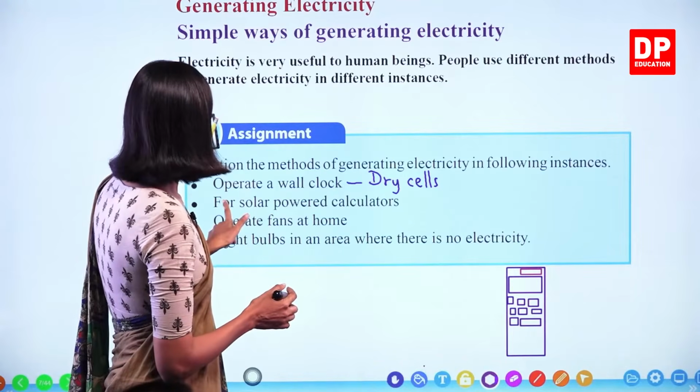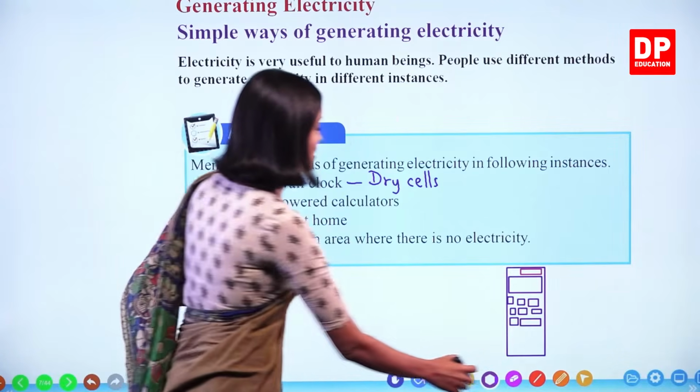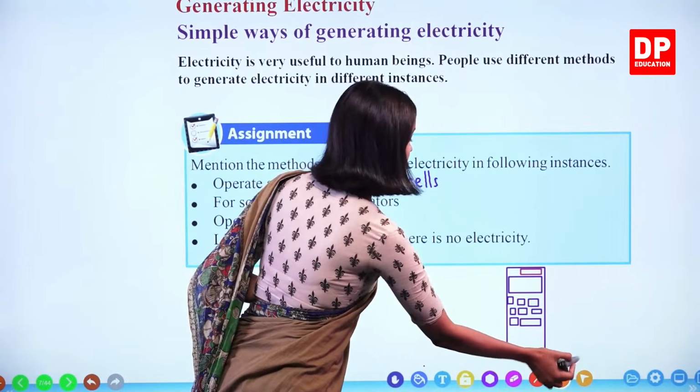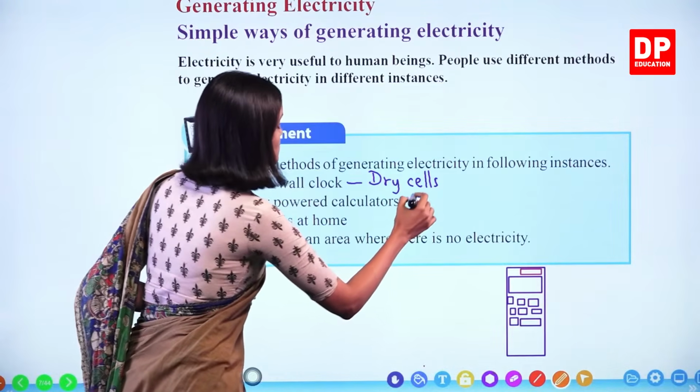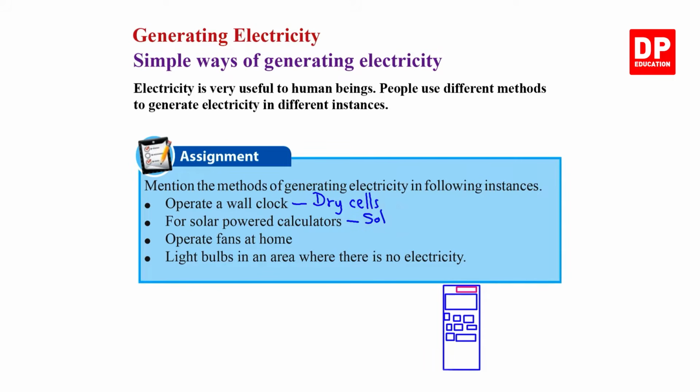Okay. For solar powered calculators, what do we use? Basically, solar cells, small solar cells present. Solar cells.